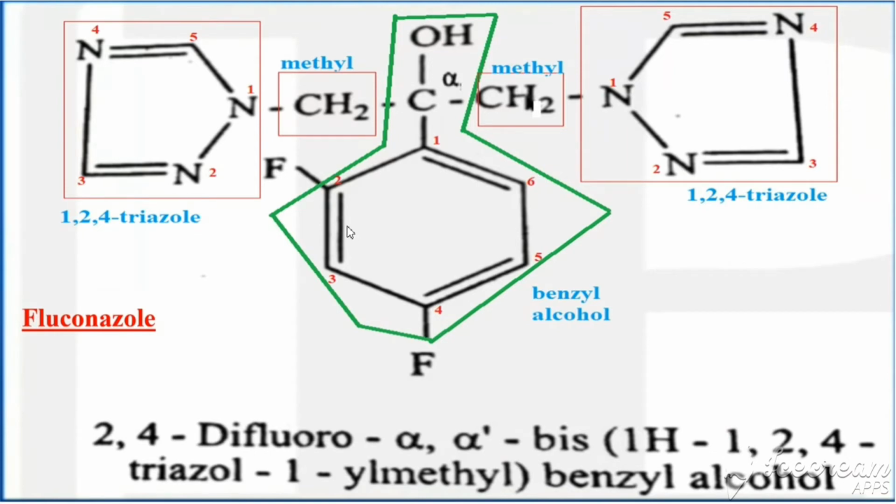Next drug is called the fluconazole. So what is the basic one for fluconazole? Basic one is benzyl alcohol. What is benzyl alcohol? C6H5CH2OH. That is called benzyl alcohol. So here we have benzyl alcohol and fluconazole.